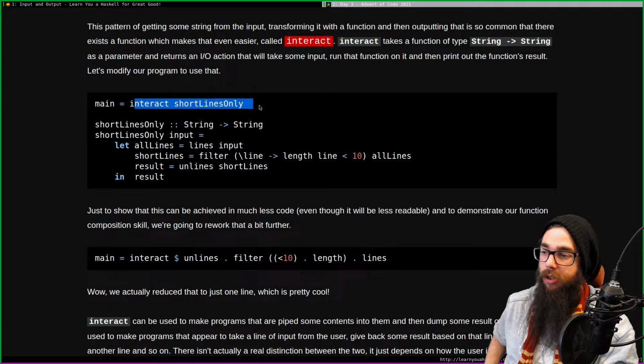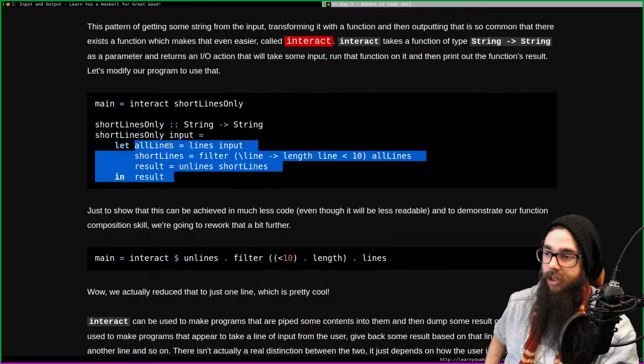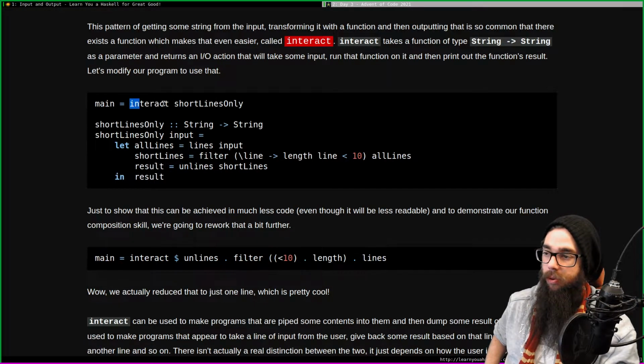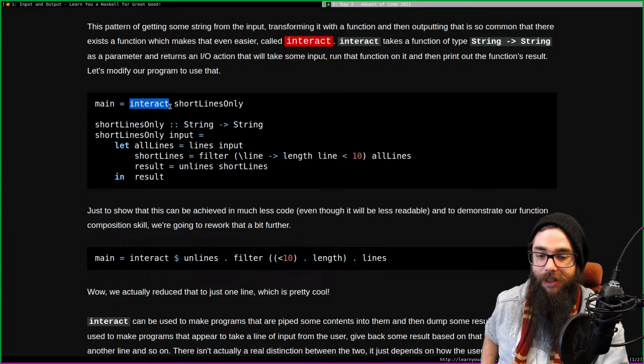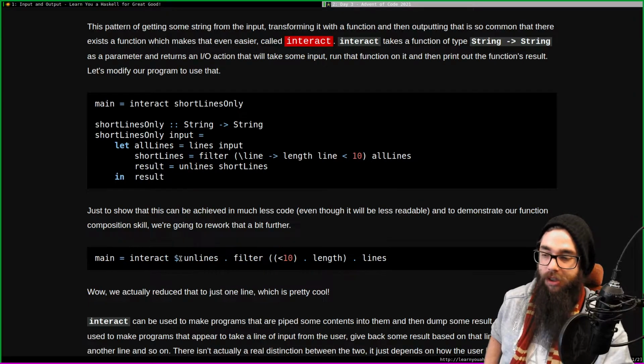So we interact with short lines only. Short lines only takes a string and returns a string. And oh yeah, this function is still the same. Just interact. We'll get in on tab says that one-liner is how Code Wars' best answer would do it. This one-liner? Yeah. Of course, this would be the best way in Code Wars.